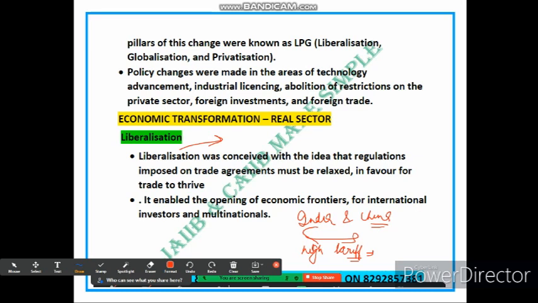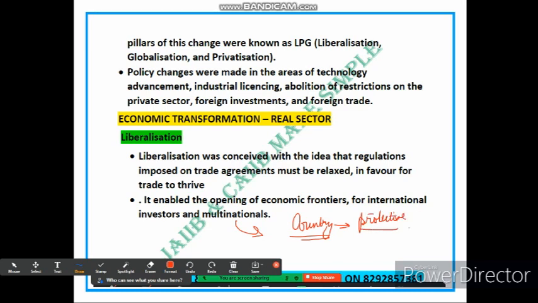Now let's come to the next part, that liberalization enables the opening of economic frontiers. Let me give an example to make this concept more clear. Suppose a country has traditionally been very protective of its domestic industry and limits foreign investment.